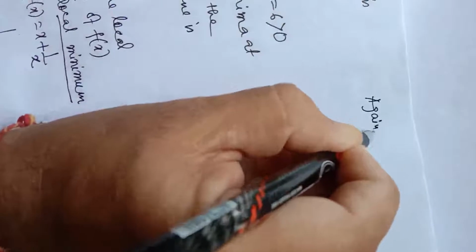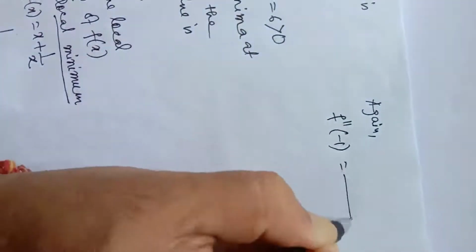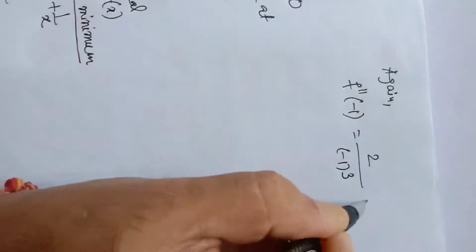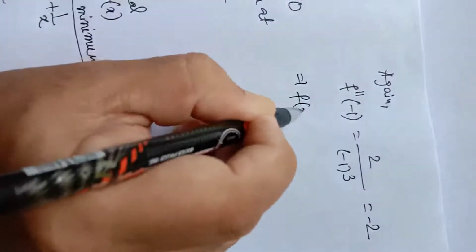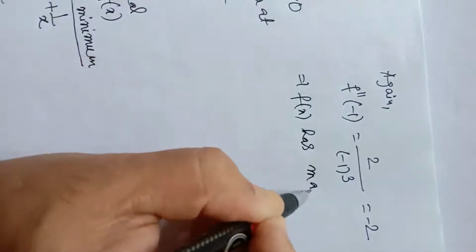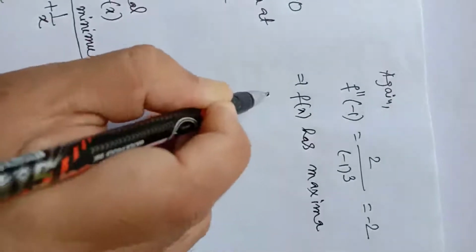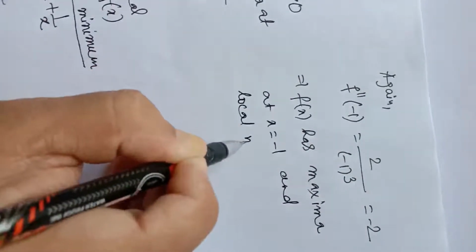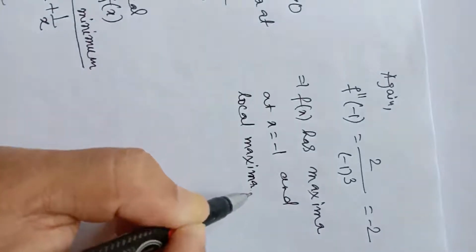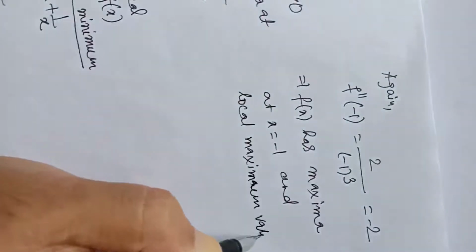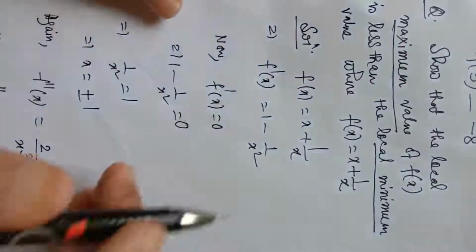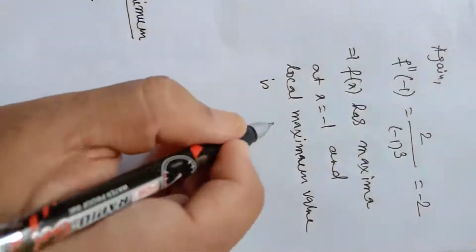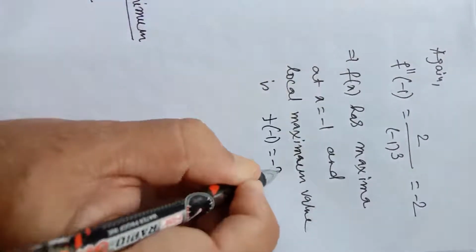Again f double dash minus 1 will be 2 by minus 1 whole cube, so it's equal to minus 2, implies f(x) has local maxima at x equal to minus 1, and the local maximum value is f of minus 1, which will be minus 1 minus 1, which is minus 2. f of minus 1 is equal to minus 2.